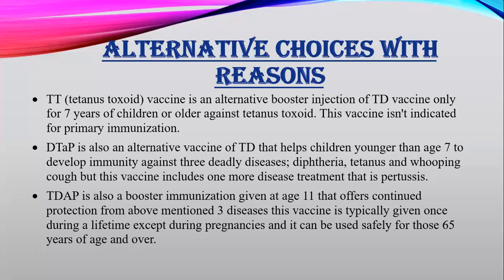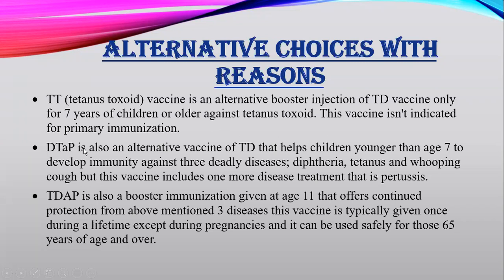Okay, now alternative choices with reasons. As I have been focusing on the TD, but what are the alternative choices that should be given if the TD vaccine is not available? The first one is the TT, that is the tetanus toxoid vaccine, which is the alternative booster injection to TD. And this vaccine is only for children of 7 years or older, but not for adolescents or the younger ones or for adults.